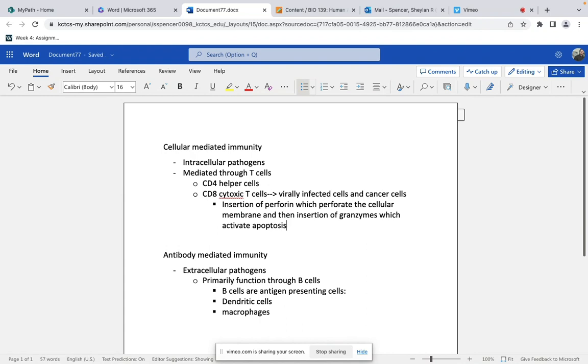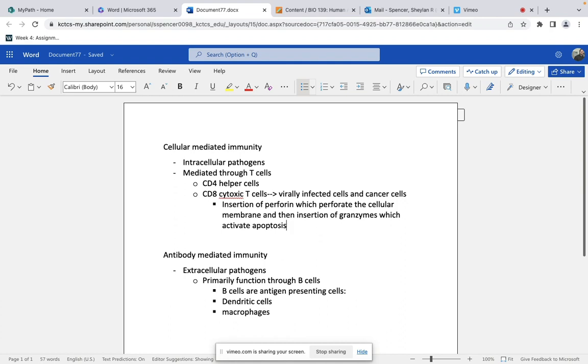So just to go back over this, there are two different types of immunity: cellular mediated immunity and antibody mediated immunity. Antibody mediated immunity primarily responds to extracellular pathogens. Whenever I think about extracellular pathogens, I think about bacteria, right? Cellular mediated immunity primarily responds to intracellular pathogens. Whenever I think about intracellular pathogens, think about viruses and fungi. Antibody-mediated immunity primarily functions through B cells. B cells are a type of antigen-presenting cell in which they can directly bind to the antigen. The other types of antigen-presenting cells are dendritic cells and macrophages.